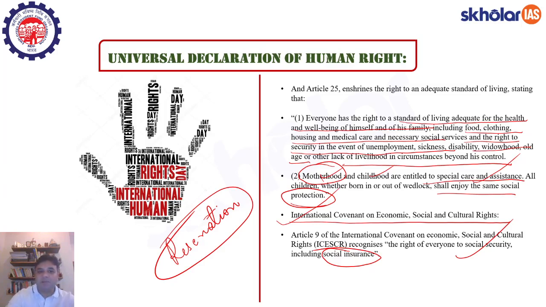There are various other examples of social insurance, like Janani Suraksha Yojana, which is meant for pregnant and lactating mothers in India. That is also some sort of social insurance, because under this scheme you get 6,000 rupees, and that will help the mother a great deal in taking care of her nutrition during the time that she is pregnant, and also when she is a lactating mother, which will have a positive impact on the health of the child as well, right? So likewise, there are various social insurance mechanisms which are inbuilt in our constitution and in our law framework.